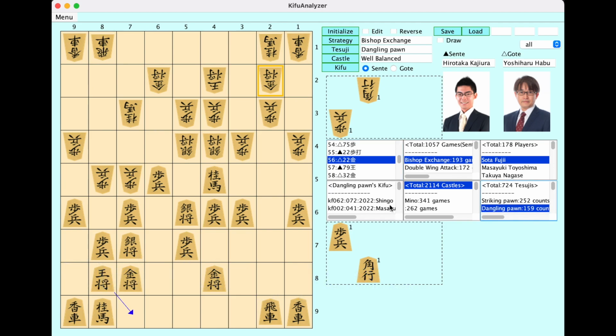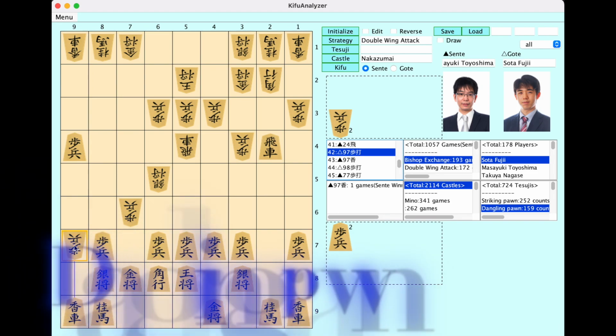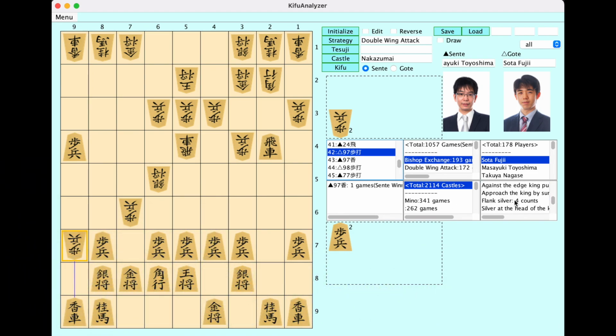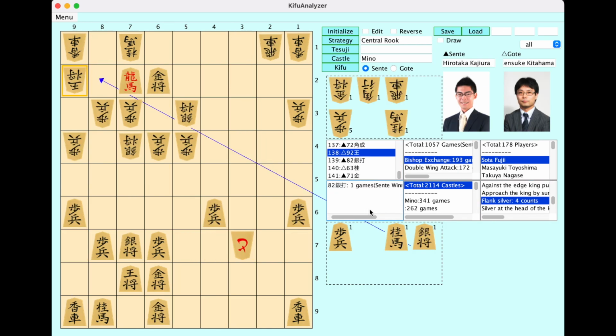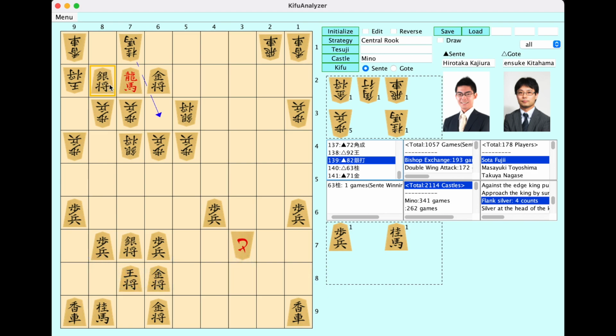And dangling pawn. This pawn is called a dangling pawn. So there are many tesujis, and you can see the examples from this app. Drawing the silver here is also a very important tesuji of silver. Not checking with the silver is a good way.